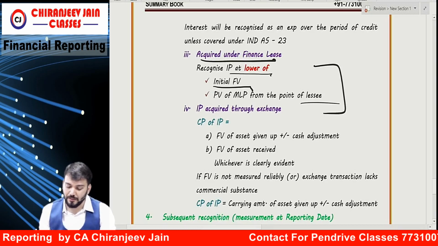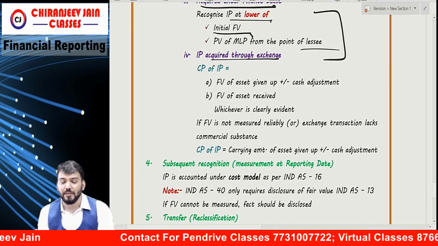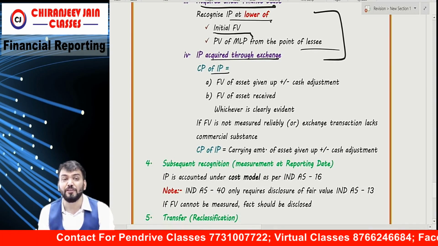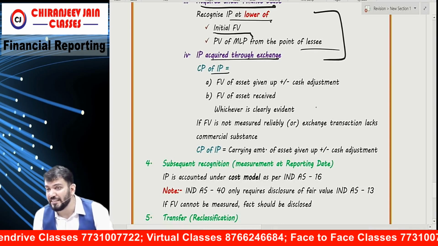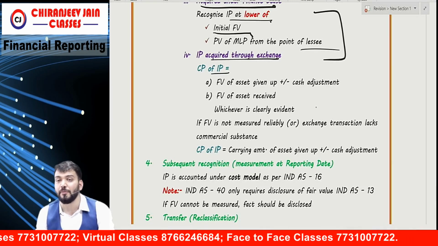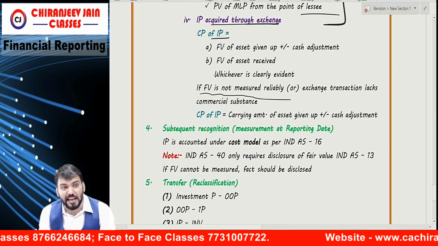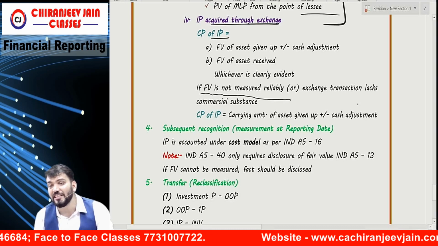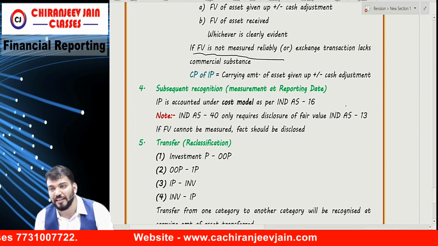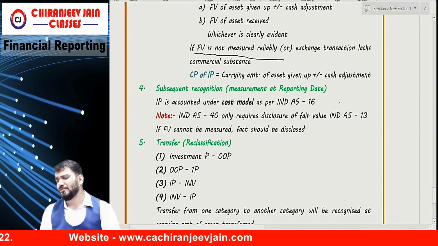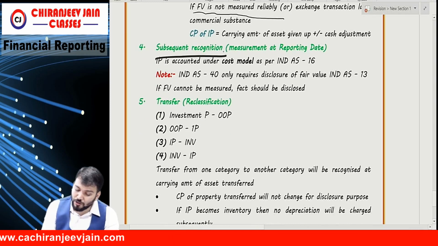Similar. Okay. Investment property acquired through exchange, already we have done under Ind AS 16, monetary and non-monetary. So the cost of the investment property will be the fair value of the asset given up plus or minus cash adjustment, or the fair value of the asset received, whichever is clearly evident. First preference you will give to what? Asset given up. If fair value is not measurable reliably or the exchange transaction lacks commercial substance, then it will be equal to the carrying amount of the asset given up plus or minus cash adjustment. Similar to Ind AS 16. Subsequent recognition, they say only cost model.